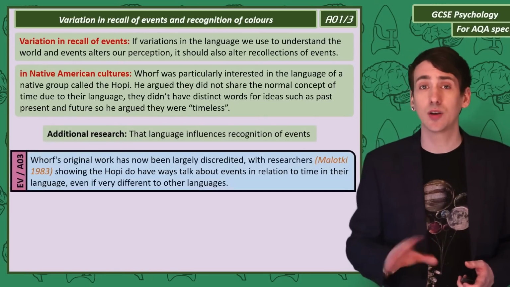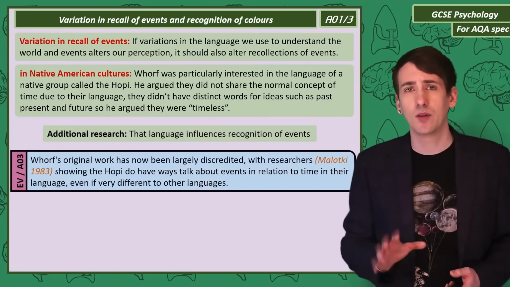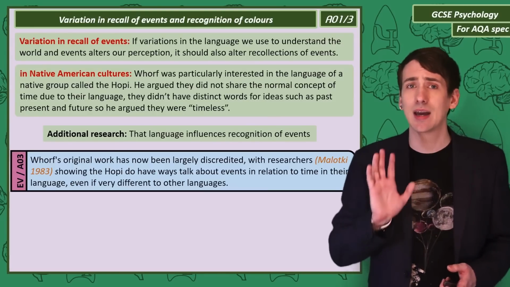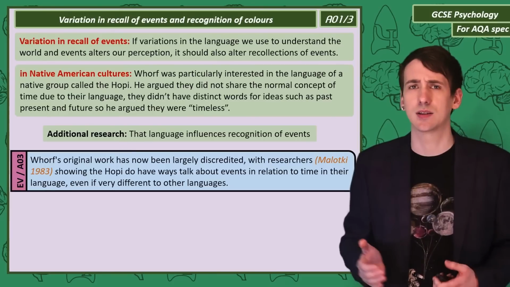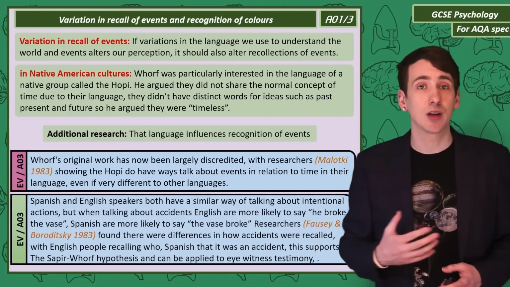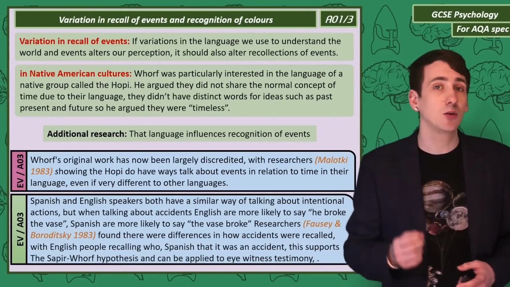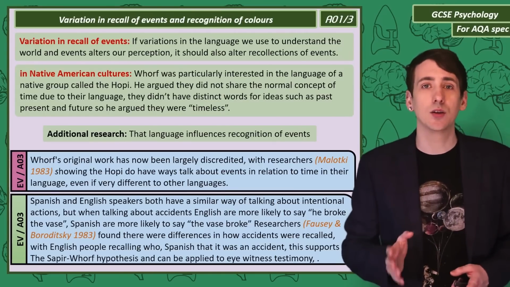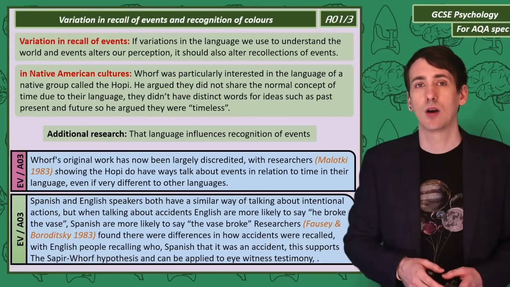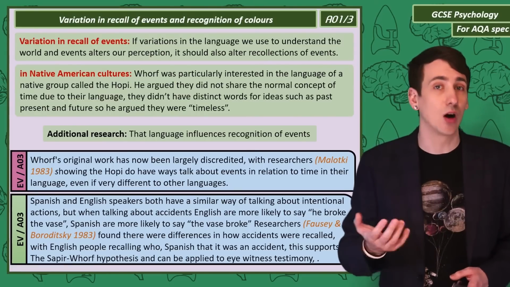Now, this original work has been heavily criticised, with later work showing that even though the Hopi language is unusual, they do have ways to talk about events being related to time. But research between Spanish and English speakers found that the languages have a very different way of speaking about accidents. English speakers would say, he broke the vase, while Spanish speakers would say, the vase broke.